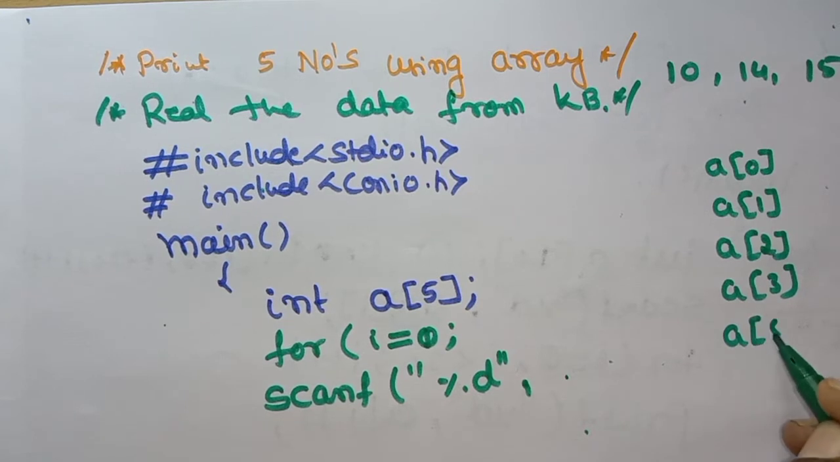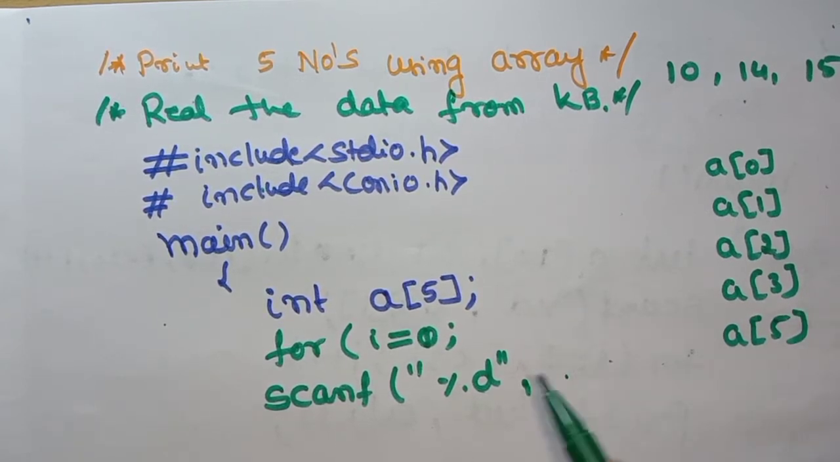A of 5 is your fifth element. So for that, what should I do? This should be in increasing order, correct? And this should vary from 0 to 5. You have to think which statement we have to use. We have to use the for statement.